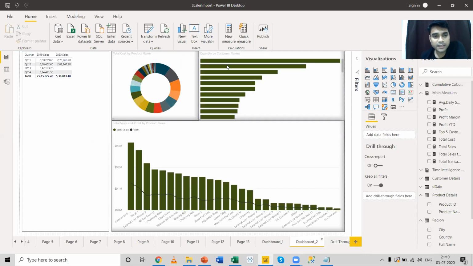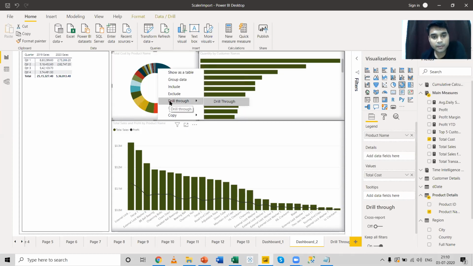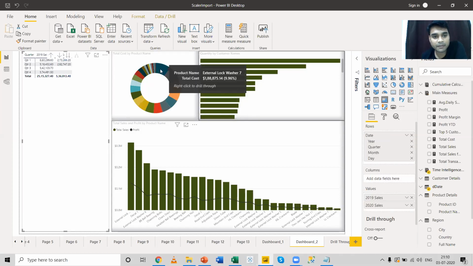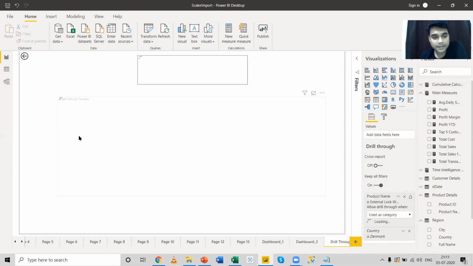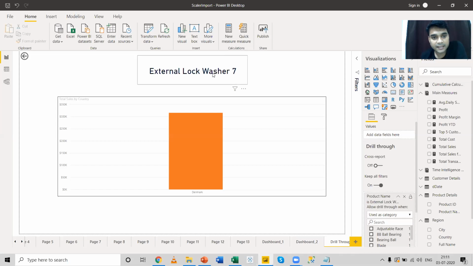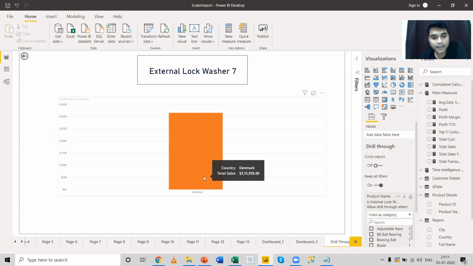Now that I've updated the drill through option, let me go to the dashboard. The moment I hover my mouse over this particular chart, an option appears called right click to drill through. If I right click, there's a drill through option, and in it we can see the report page that I have created. Remember the name of this product: external lock washer 7. If I right click, go to drill through and click on this, I'll be taken to this page, where I can see the external lock washer was sold in Denmark.